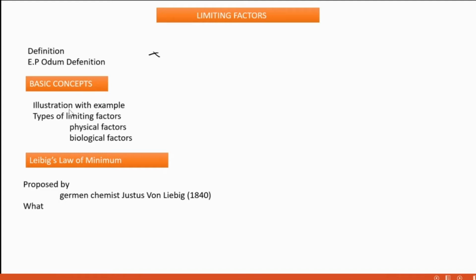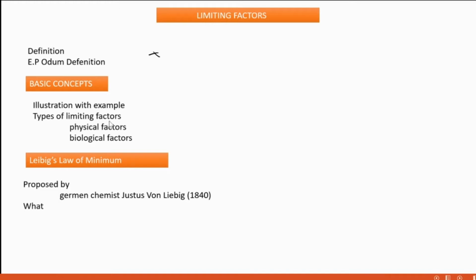Okay. Then basic concepts. Again, here there's an illustration with an example to explain the limiting factor. Here the case of phosphorus is taken. Phosphorus, we know, is a very necessary nutrient for plant growth. In an aquatic medium, phosphorus is very necessary for the sufficient growth of algae. So a certain amount of phosphorus is necessary. So we can call phosphorus a limiting factor with respect to that aquatic medium.